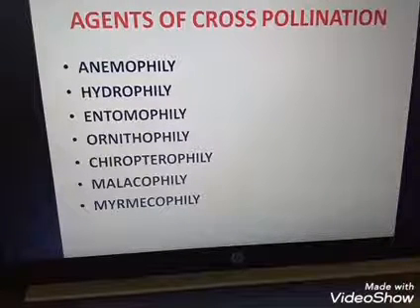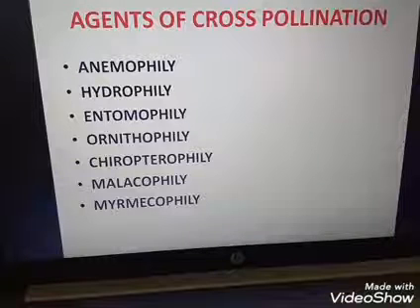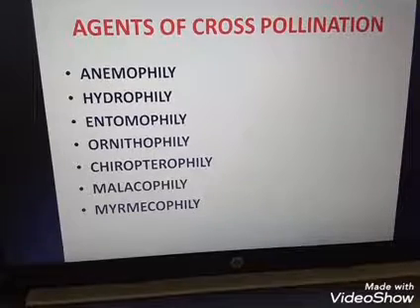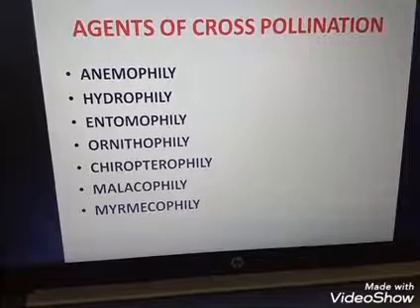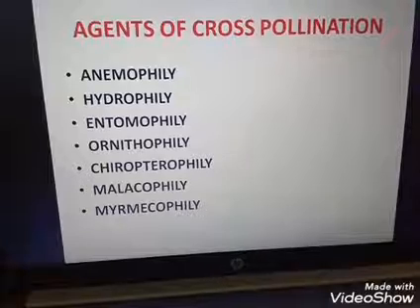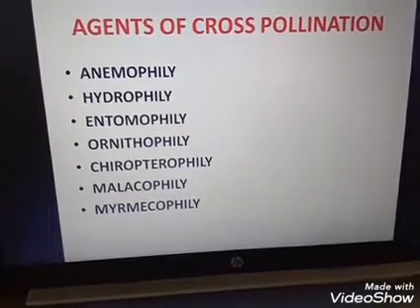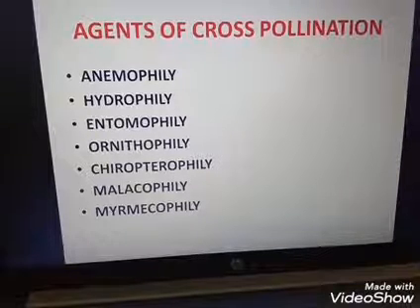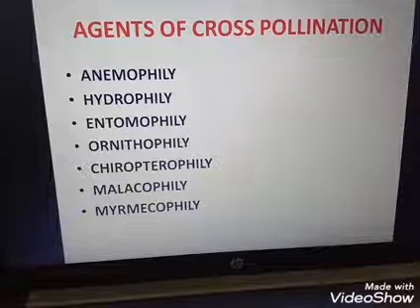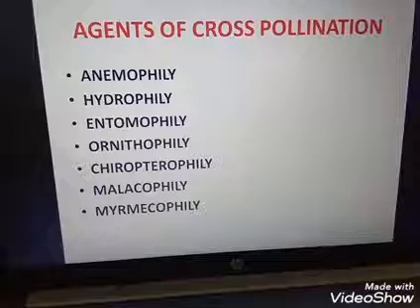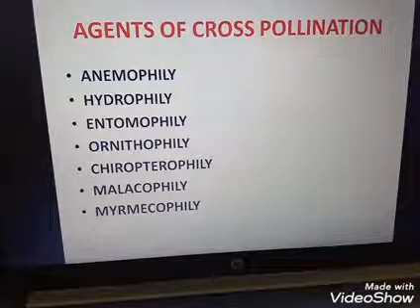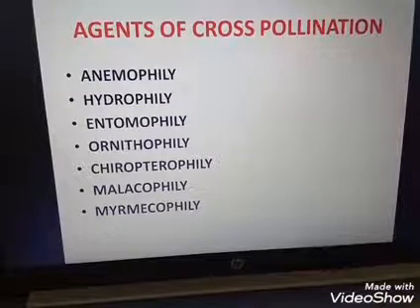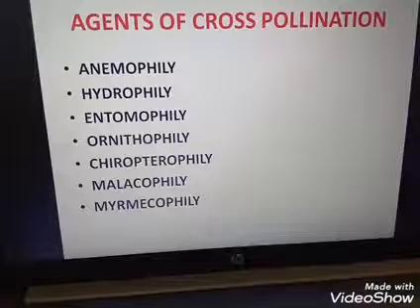So first we discussed anemophily, which is through wind, and we discussed different examples of grasses. Next we discussed hydrophily, through water, with Vallisneria and Hydrilla as examples. Next we discussed entomophily, through insects, and ornithophily, with the help of birds. For example, for that group is Strelitzia reginae.